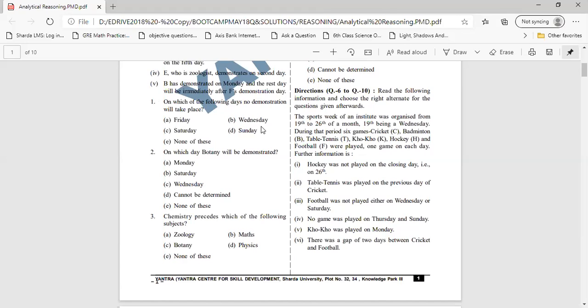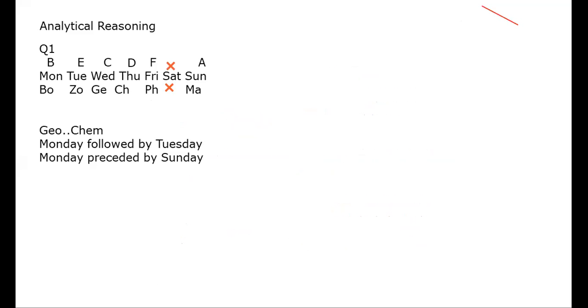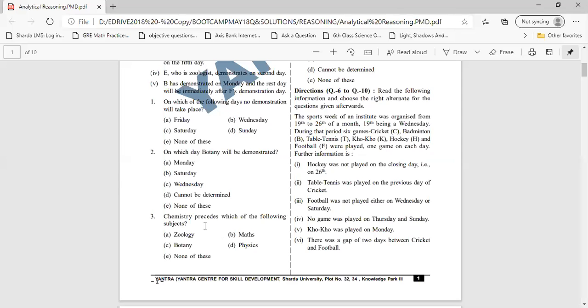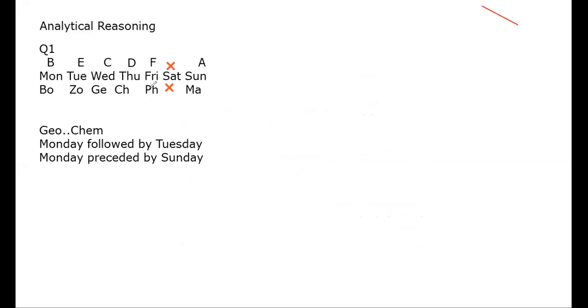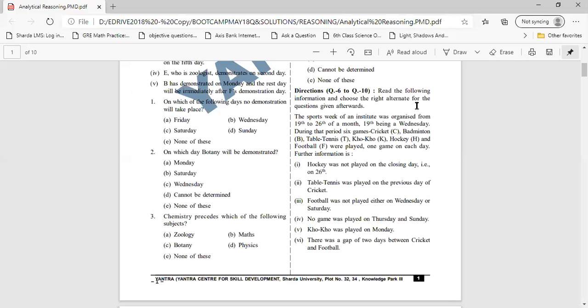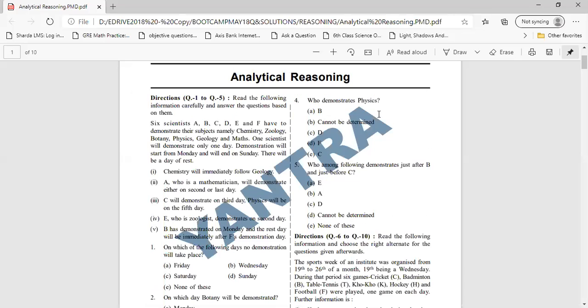If you look into the diagram, botany will be on the first day, Monday. Botany will be on Monday. Chemistry precedes which of the following subjects? Means chemistry is coming before which subject? Chemistry is coming before physics. Physics. The fourth question is, who demonstrates physics?